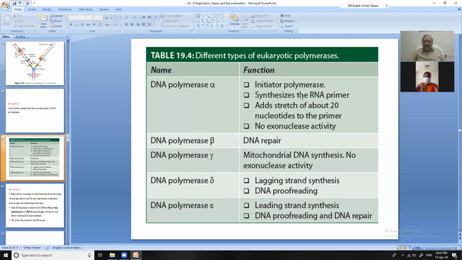Polymerase alpha is the initiator polymerase: synthesis of RNA primer, and it adds a stretch of about 20 nucleotides to the primer. No exonuclease activity. It is not a smart enzyme and does not do any proofreading. DNA polymerase beta is doing DNA repair. DNA polymerase gamma is for mitochondrial DNA synthesis, with no exonuclease activity, as it does not have the scissor activity. Polymerase delta does lagging strand synthesis and DNA proofreading. DNA polymerase epsilon does leading strand synthesis, DNA proofreading and DNA repair.